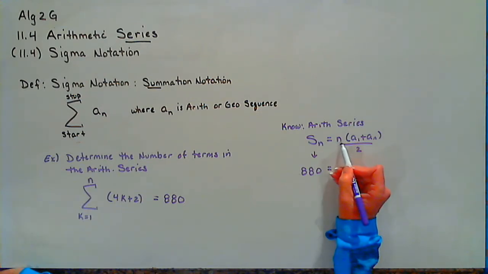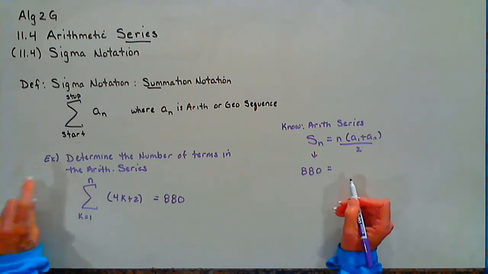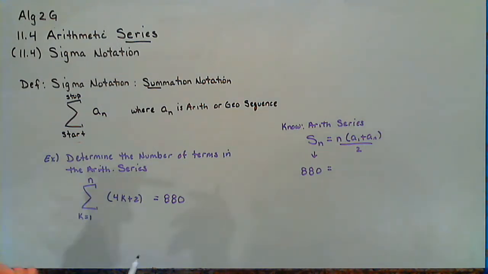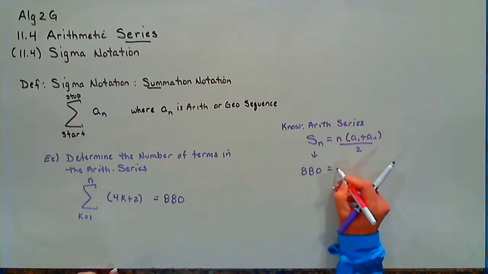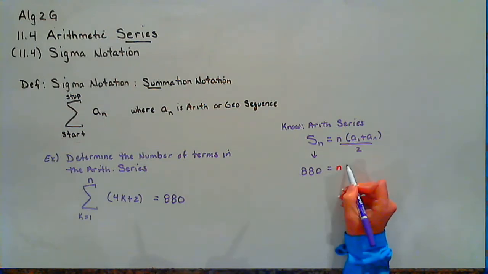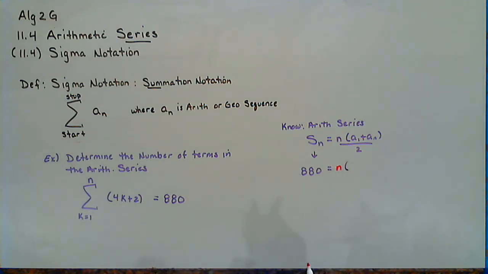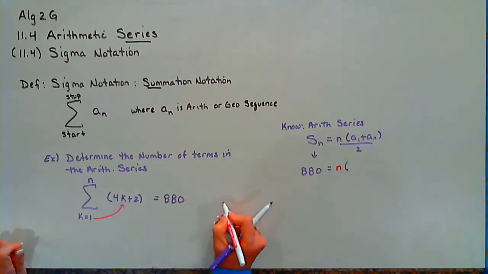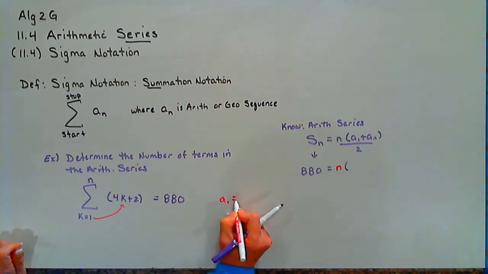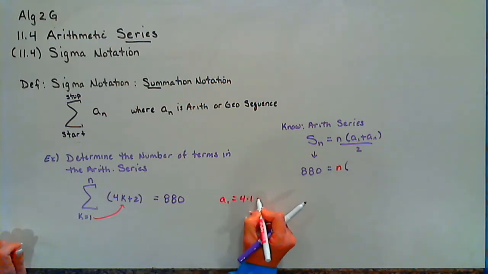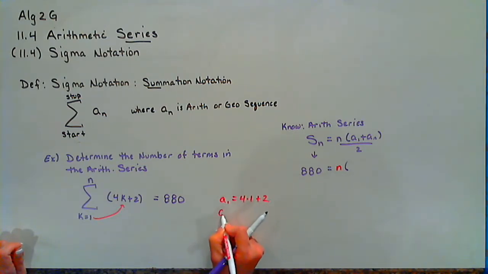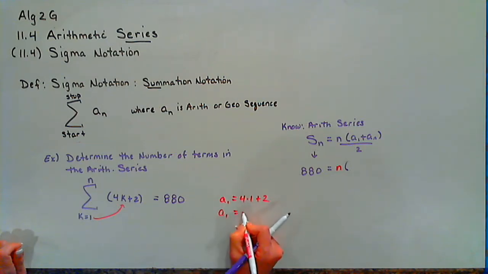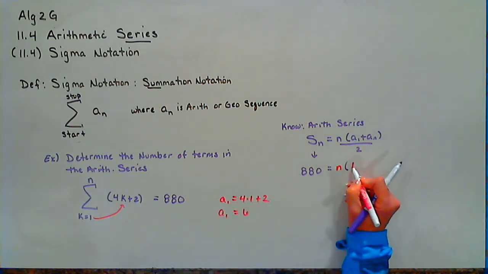Do we know how many terms there are? No. We do not know where to stop, so we do not know n. Do we know our first term? Well, we can find our first term by substituting a 1 in. So a sub 1 is 4 times 1 plus 2. So our first term is the number 6.